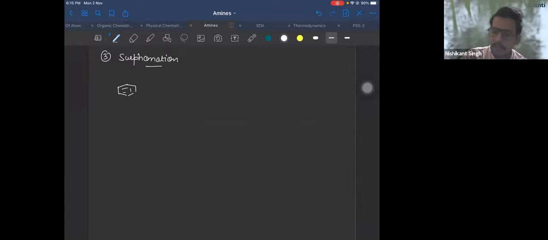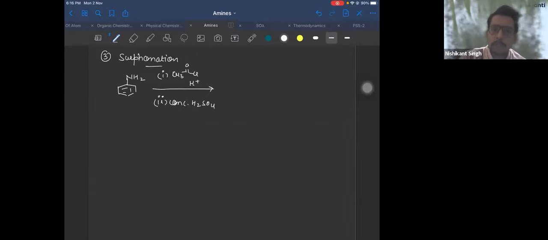Same reason, acidic medium hai, so you do the protection first, right? So let me write it over here in two steps. First you do the protection by CH3COCl in acidic medium. Second, you treat it with sulfonating agent, that is concentrated H2SO4. So then you'll directly get two products.